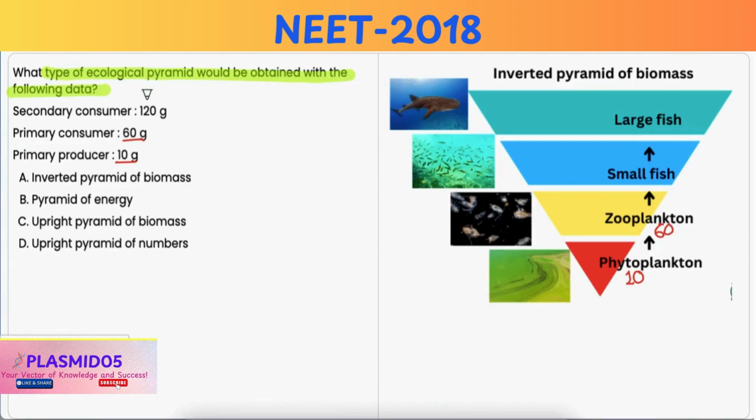And secondary consumers have 120 gram, that is, the highest biomass. So this indicates that the biomass increases as we move up in the trophic levels. Now, which is the characteristic of an inverted pyramid of biomass? Hence, the correct answer is option A.